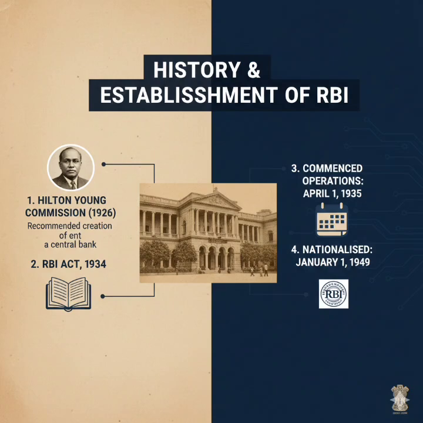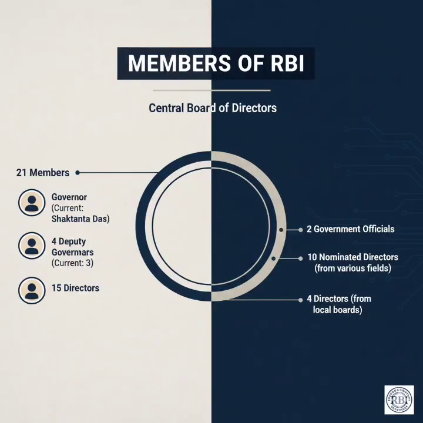Now the question is, how many members are there in RBI? There are total 21 members in RBI. One governor, four deputy governors, and the governor and deputy governor tenure is 5 years. Then two government officials nominated by the Ministry of Finance, 10 directors nominated by the Government of India, then 4 regional directors from the regions Delhi, Mumbai, Kolkata and Chennai.